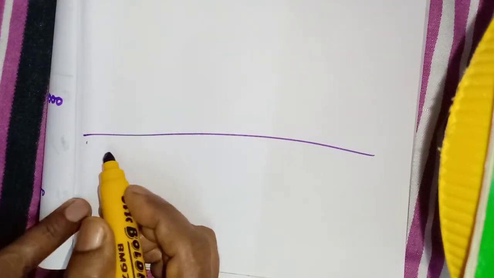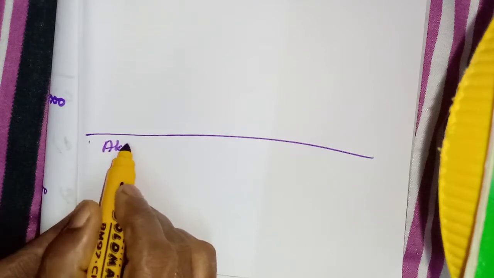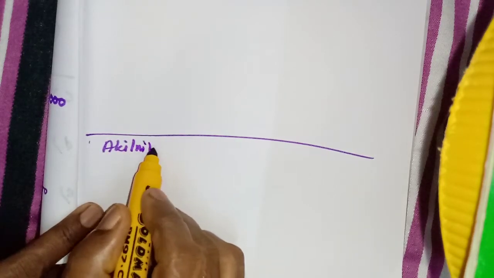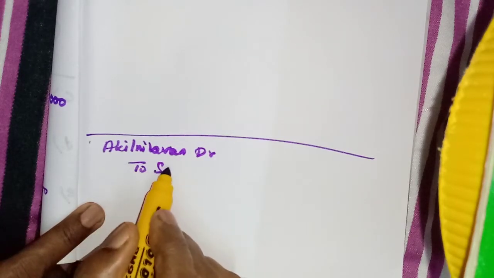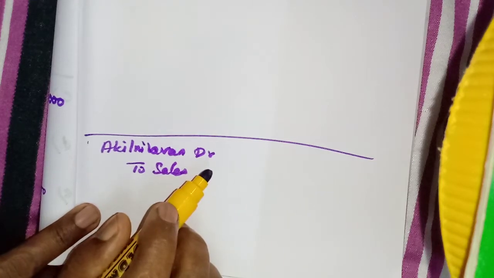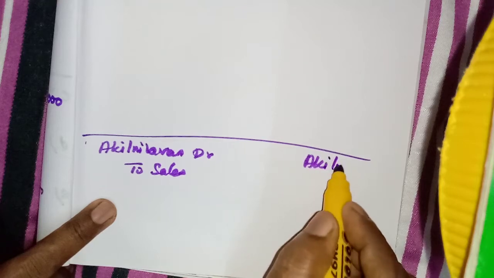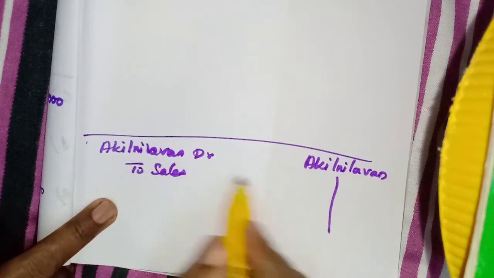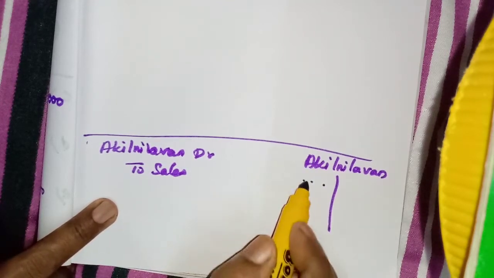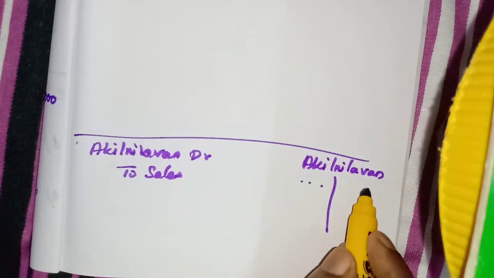I will show the entry here. Credit sale of goods to Akhil Nilavan. What is the correct entry? Akhil Nilavan's account debtor to sales. What have they done? They credited his account. In the account, we should have debited, but they have credited 654.